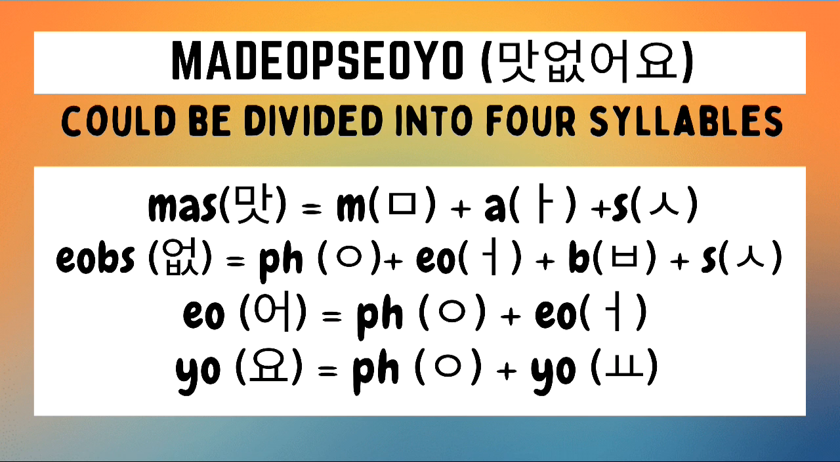Moving on, the second syllable is written by drawing first a no-sound ieung, followed by the eo character, followed by the bieup character, followed by a siot character. The third syllable eo is written by drawing first a placeholder ieung, followed by the eo character. And the last syllable yo is written by drawing first a no-sound ieung, followed by the yo character itself. And then we just need to combine the Hangul for each of these four syllables to form the word 맛없어요.